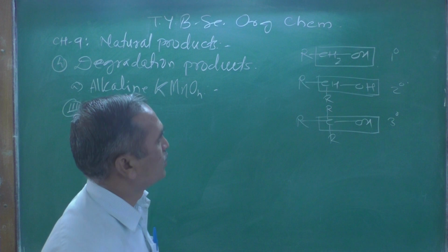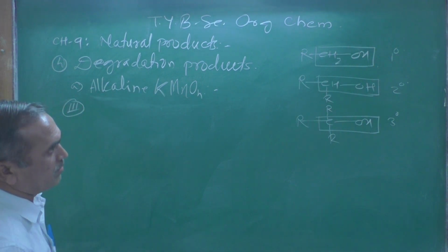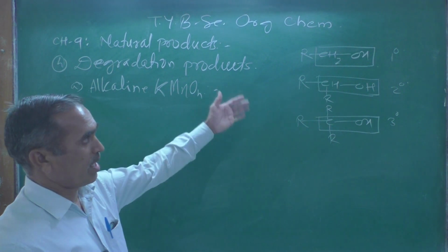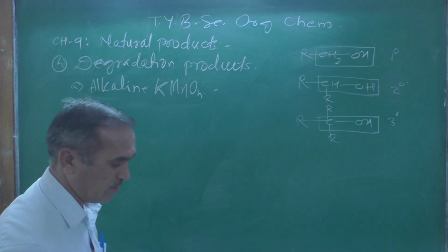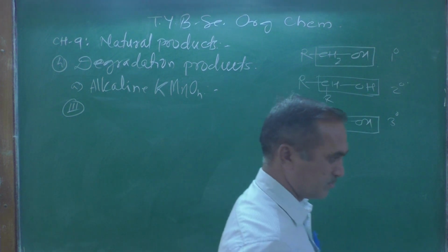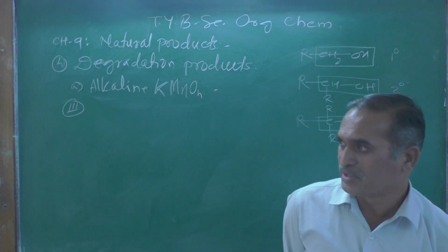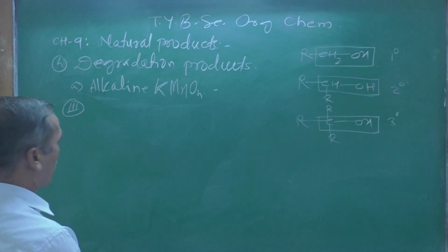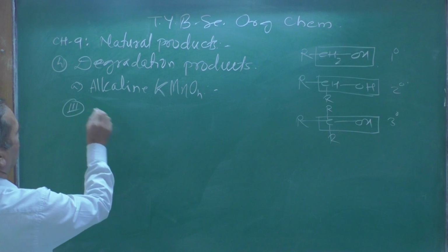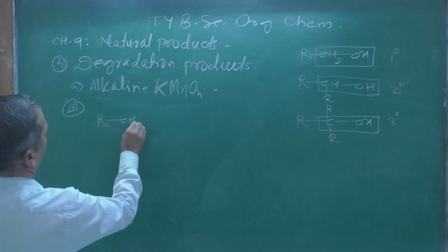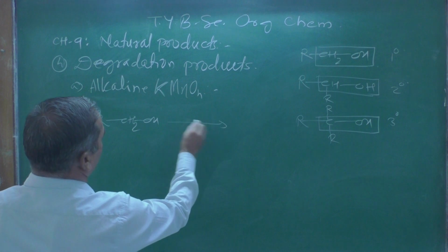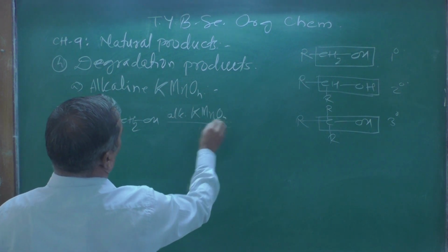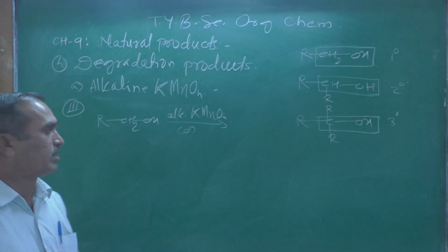Let's look at the reaction when we treat these primary, secondary and tertiary alcohols with the reagent potassium permanganate. What is going to happen? Suppose you treat that primary alcohol RCH2OH with alkaline potassium permanganate KMnO4, oxidation. What does it give?